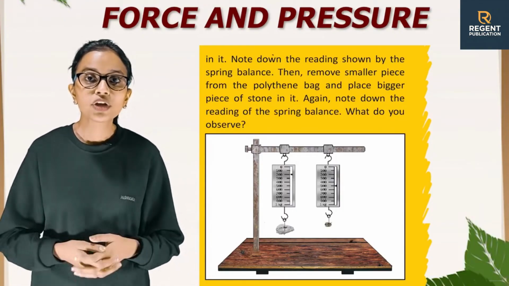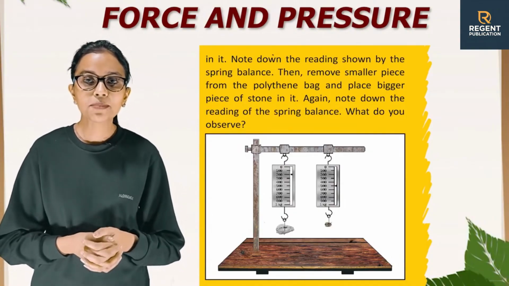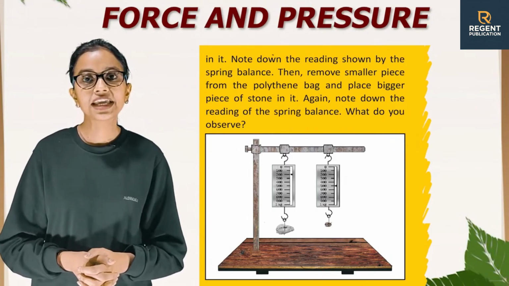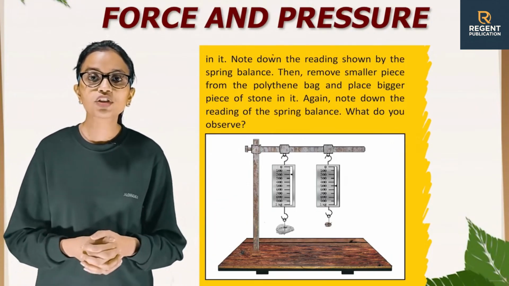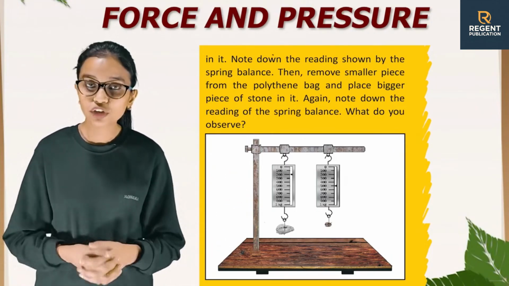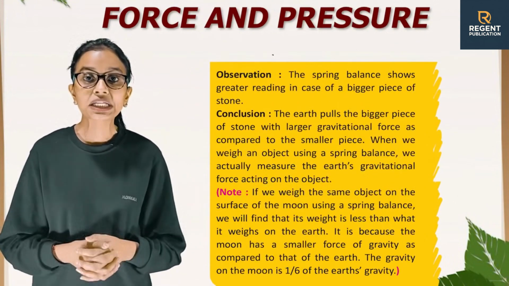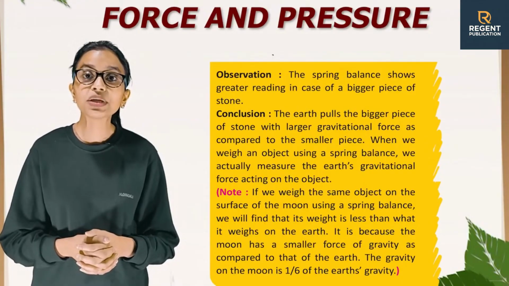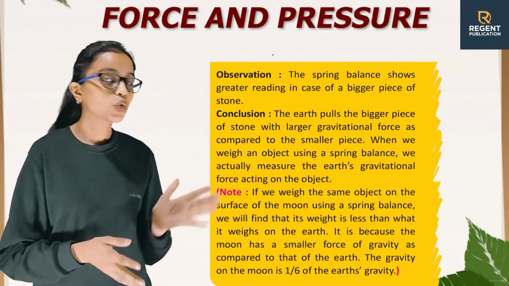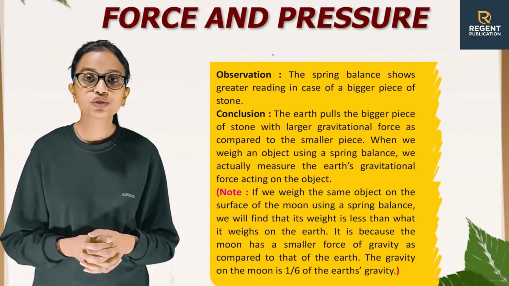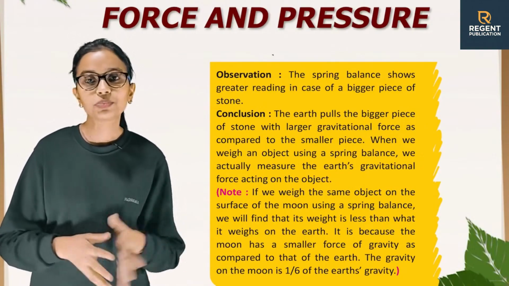Then remove the smaller piece from the polythene bag and place the bigger piece of stone in it. Again, note down the reading of the spring balance. What do you observe? Observation: the spring balance shows a greater reading in the case of the bigger piece of stone. Conclusion: the earth pulls the bigger piece of stone with a larger gravitational force as compared to the smaller piece.